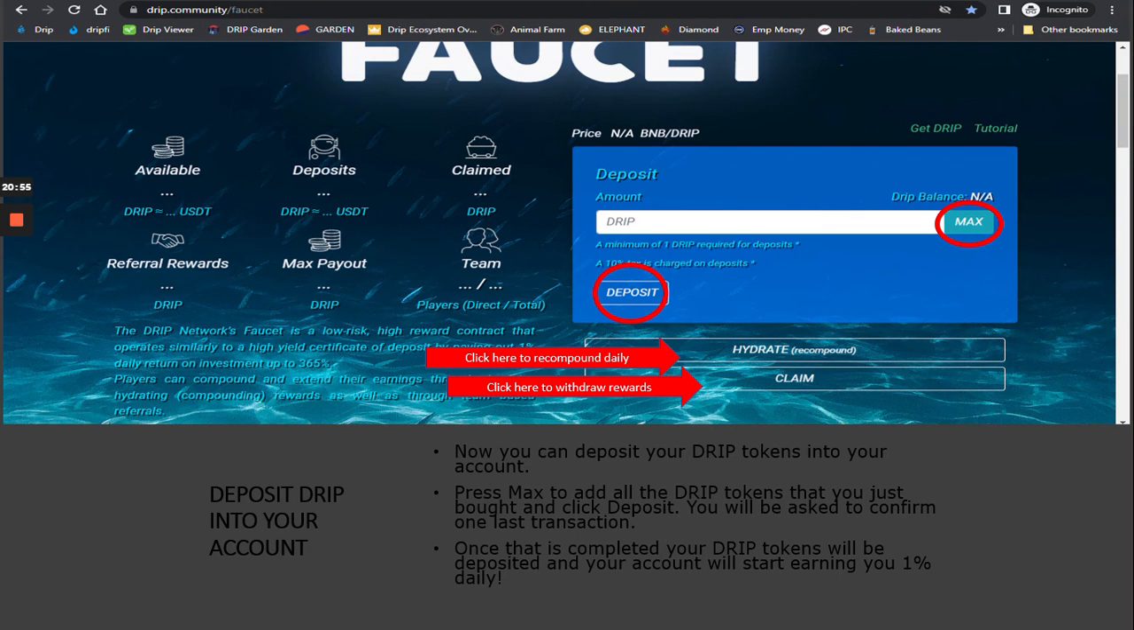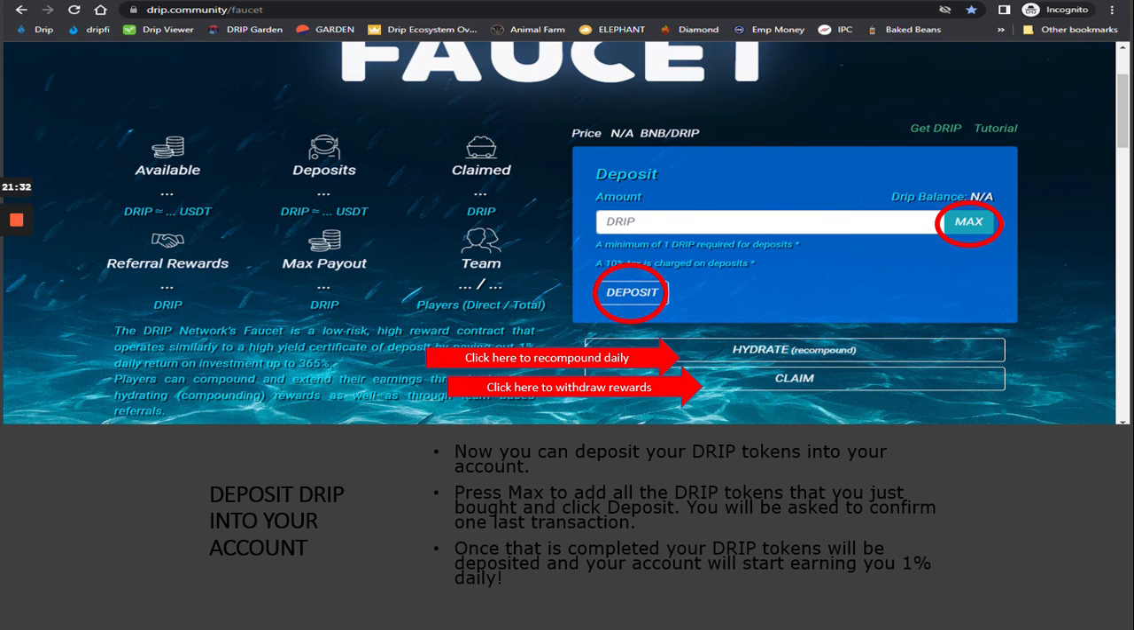All right, now it's time to deposit your drip tokens. You're going to go over to the faucet where it says deposit and click on max. I just want to note, as you can see on the screen, a minimum of 1 drip is required for deposit. Again, there is a 10% tax charge on deposits, so keep that in mind when making a deposit. The full amount of tokens will not go into the system because it will deduct that 10% from whatever you put in. So that's how you purchase.